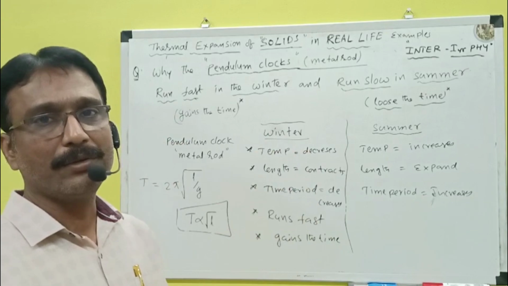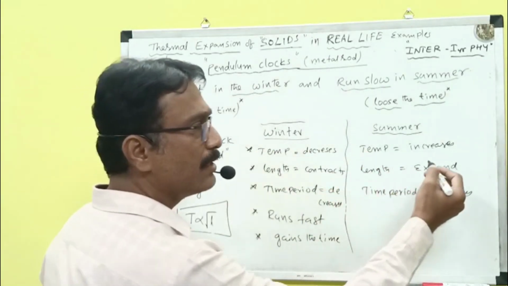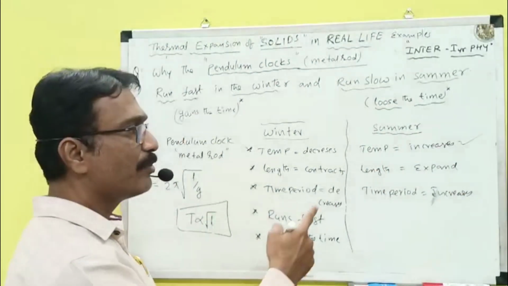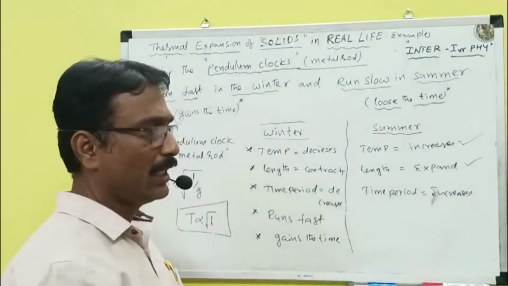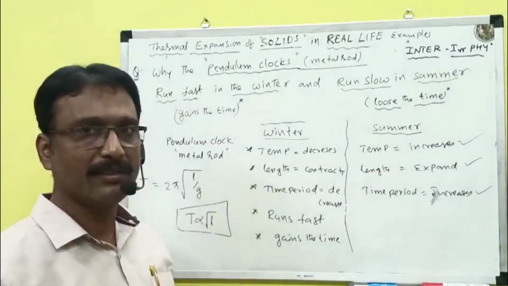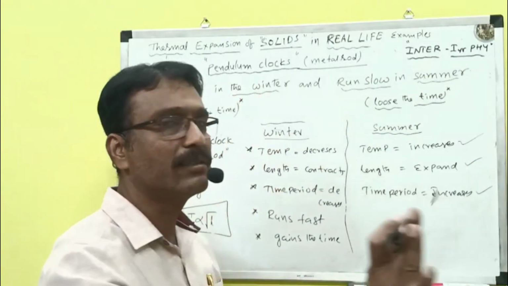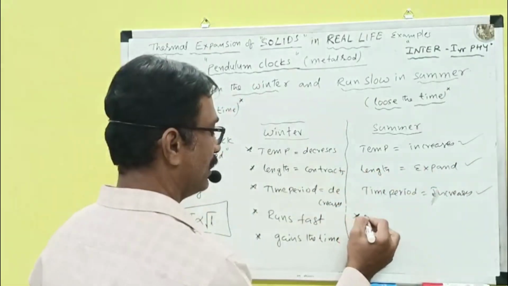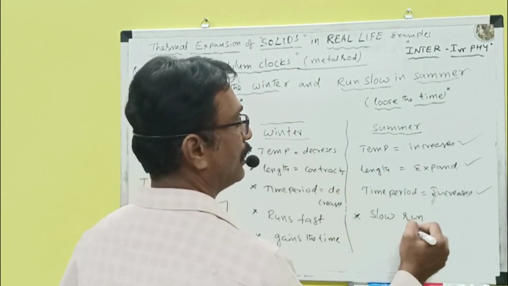In the next scenario, if it is in summer, what will happen? In summer, the temperature increases. If the temperature increases, then what will happen? Length also increases, meaning length will expand. If the length increases, the time period also, what will happen? Increases. Time period increases means the time taken to complete one oscillation increases, meaning it moves very slowly. That's why we can write it here. It runs slowly.